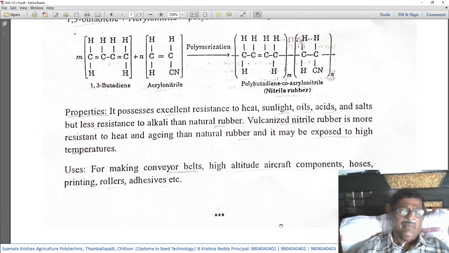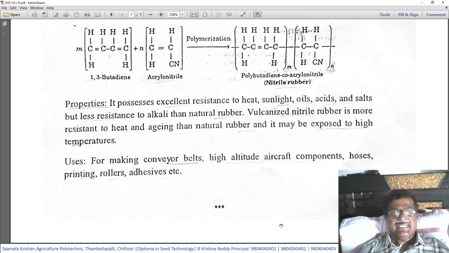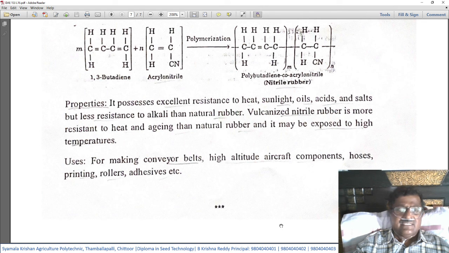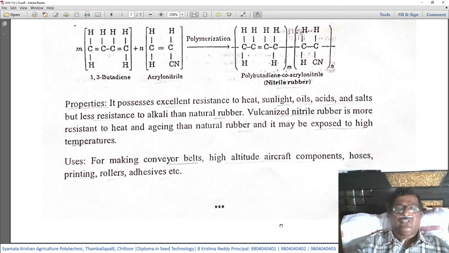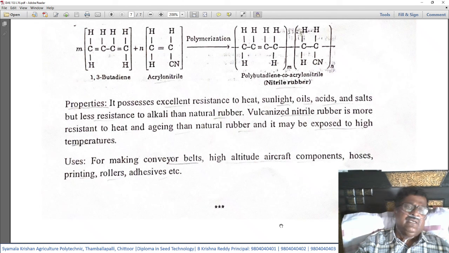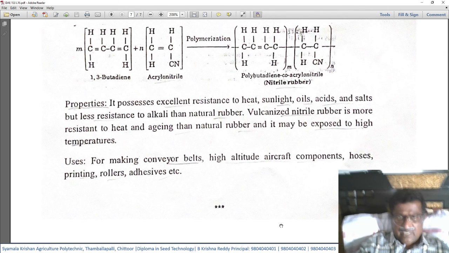Then its properties. It possesses excellent resistance to heat, sunlight, oil, acids and salts, but is less resistant to alkali than natural rubber. Other than that, it is as good as natural rubber.